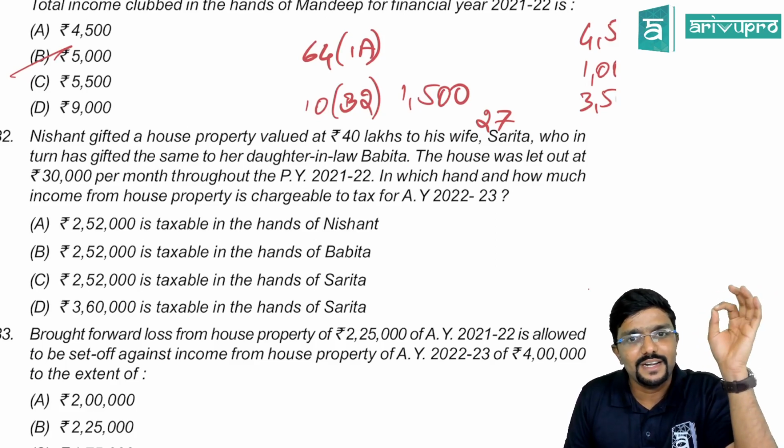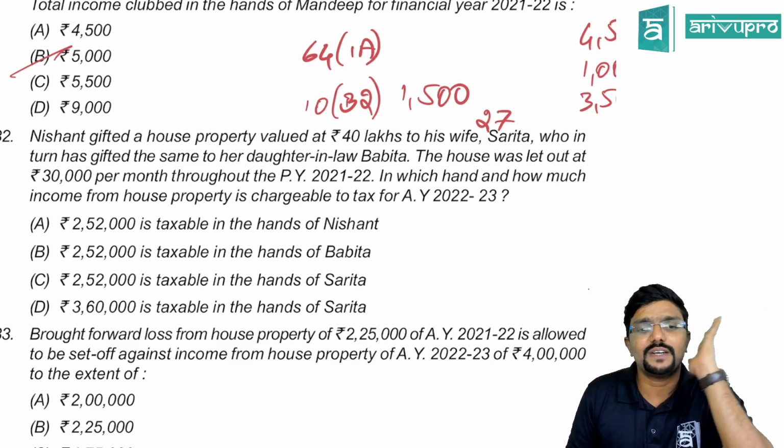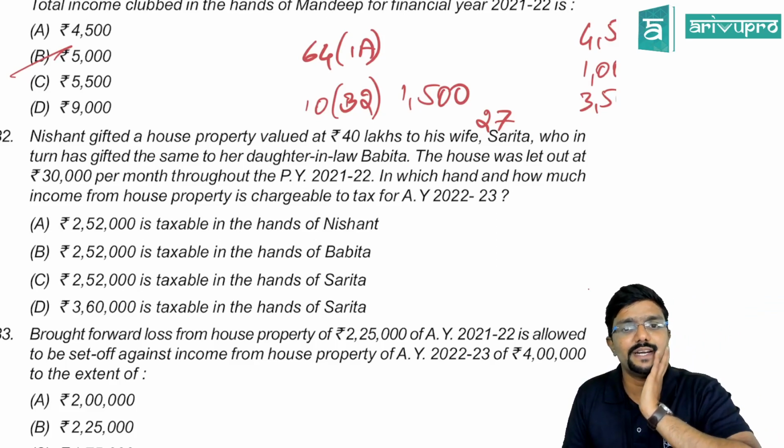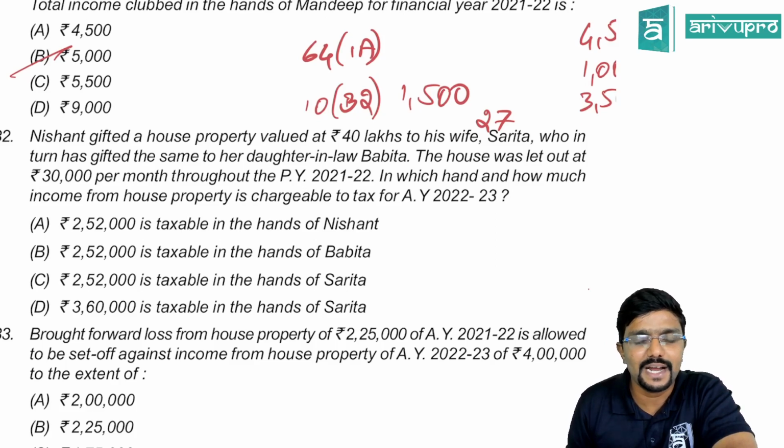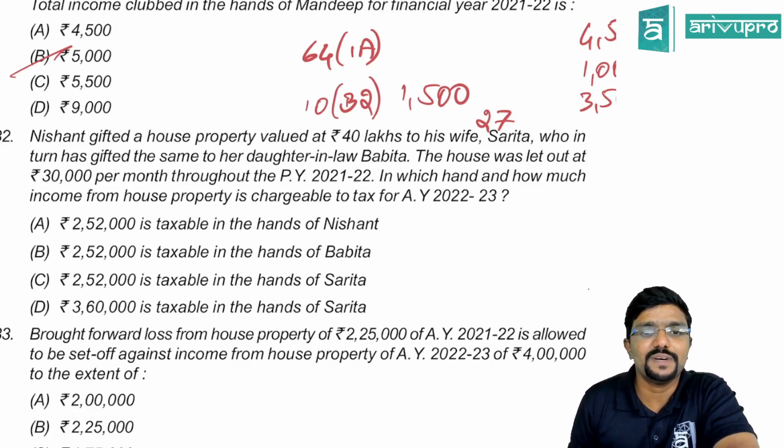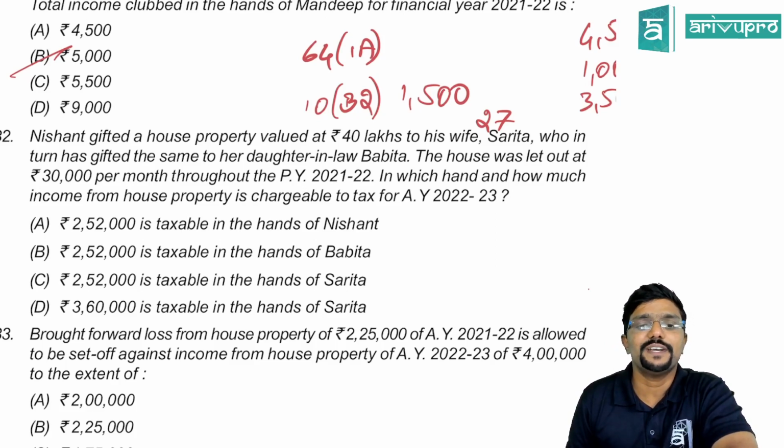And Sarita gifted this property to daughter-in-law Babita. The house was let out at 30,000 per month throughout the previous year 21-22. In which hand and how much income from house property is chargeable to tax for assessment year 22-23?